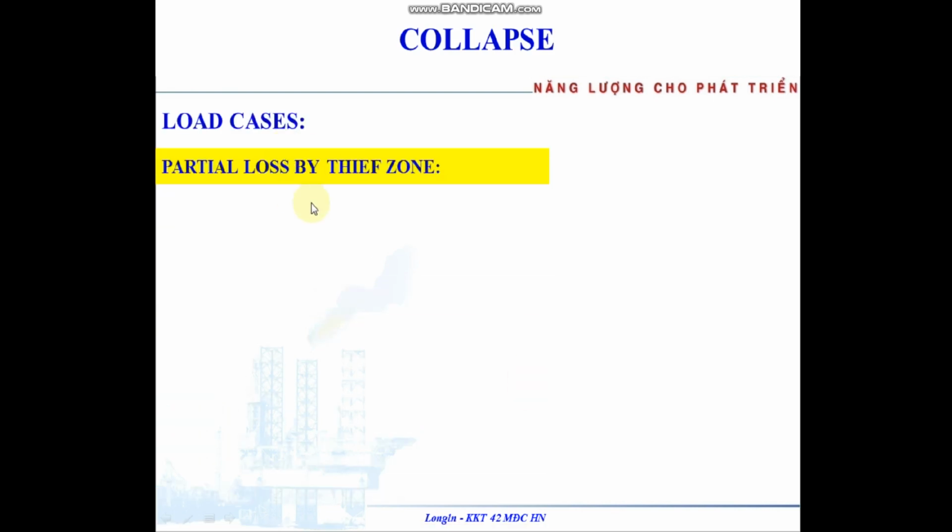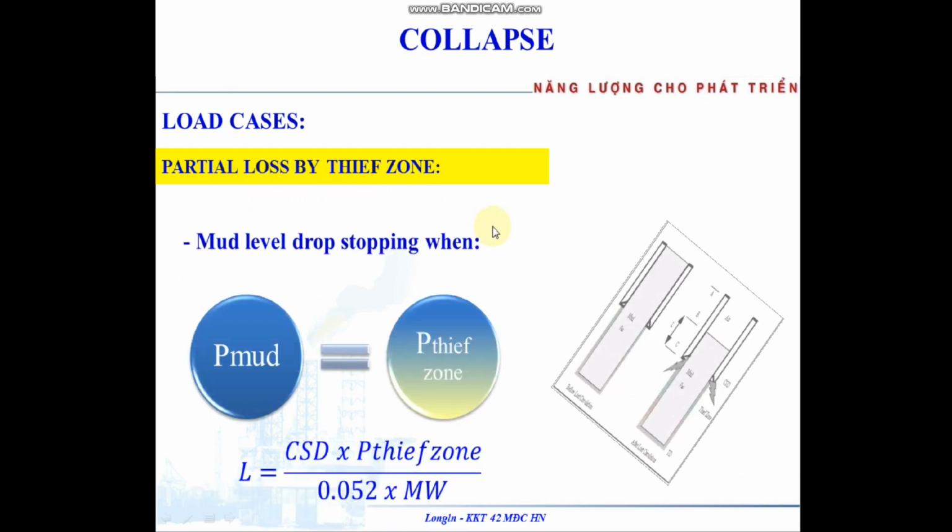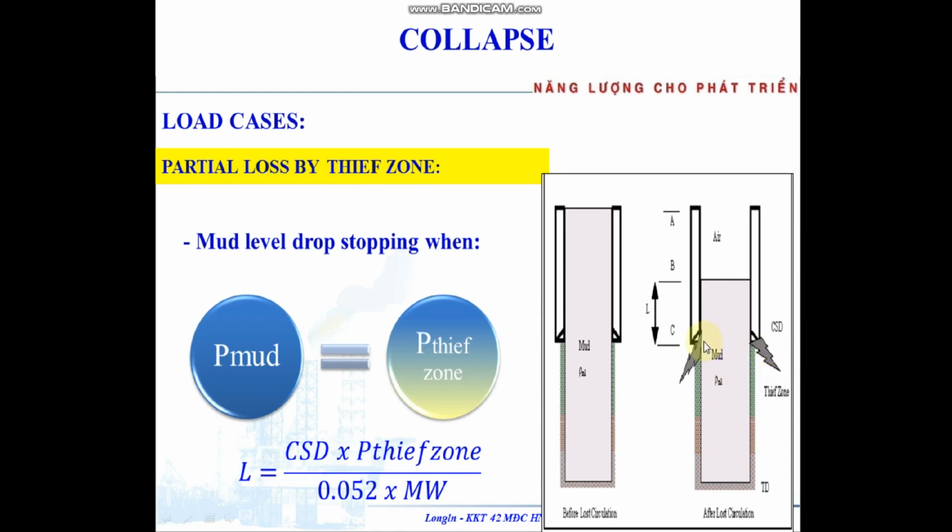Load case: some load cases here pass through the lost circulation zone. Here, at the thief zone, the mud level drops because of the loss in the thief zone. The mud level drop stops when the mud pressure equals the pore pressure in the thief zone.